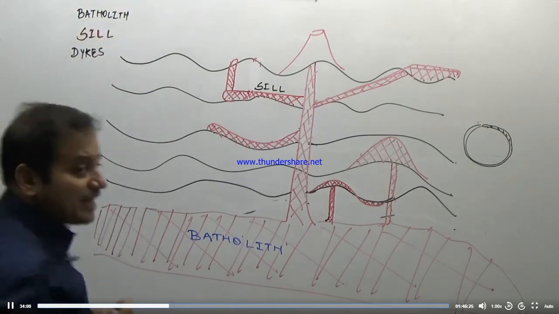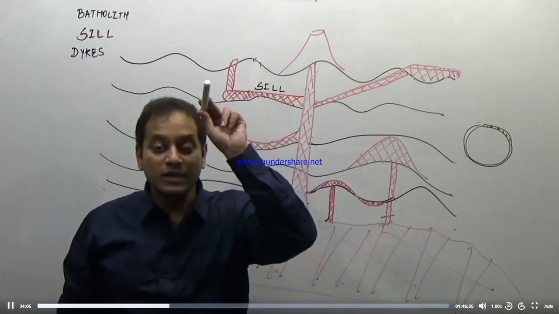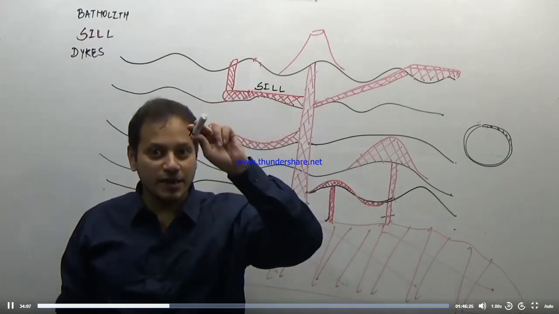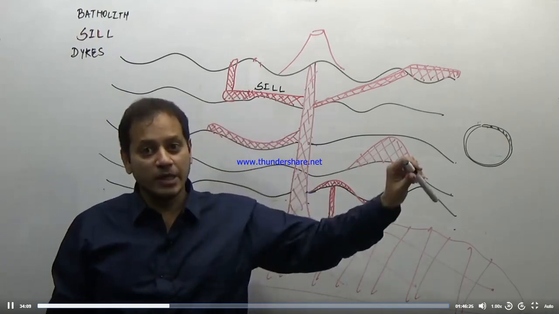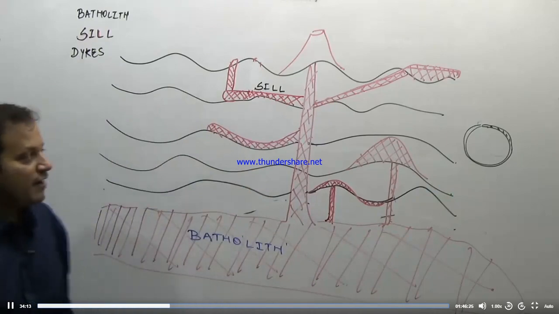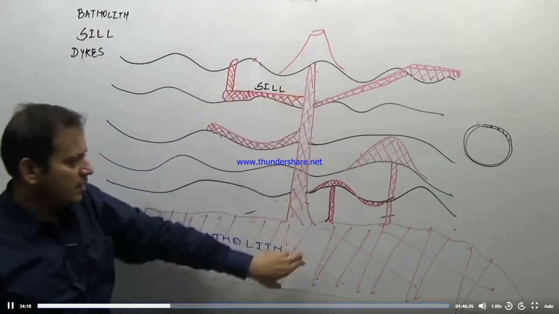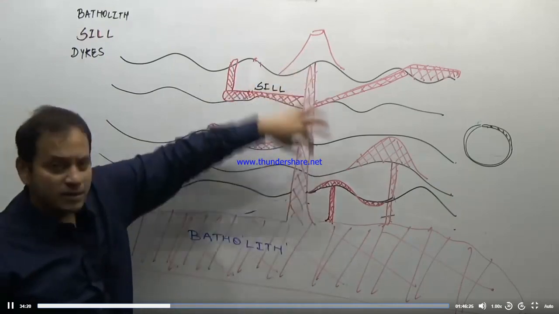What are dikes? Dikes are intrusive igneous landforms which are vertical or somewhat vertical, generally perpendicular to the bedding planes of the sedimentary rock. Look at this diagram and find out where this dike is. This is the sediment, this is a plug, this is a flow of lava, this is known as the conduit.